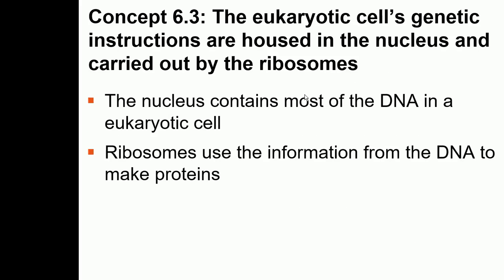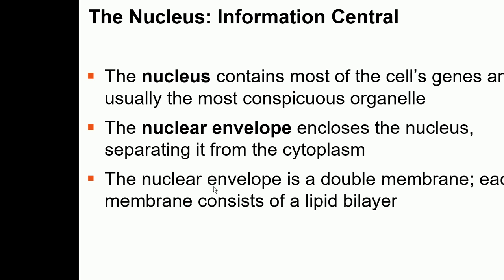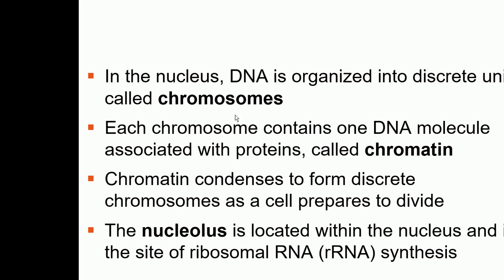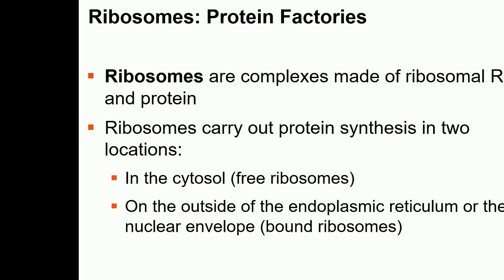This is what I explained. The nuclear side of the envelope is lined by the nuclear lamina, which is composed of proteins and maintains the shape of the nucleus. I have already talked about how in the nucleus, DNA is organized into discrete units called chromosomes. Chromosomes will be visible only when the chromatin gets condensed during cell division. Okay, so this is all I have discussed about these things. The next topic we need to discuss is ribosomes. Now, what are ribosomes?